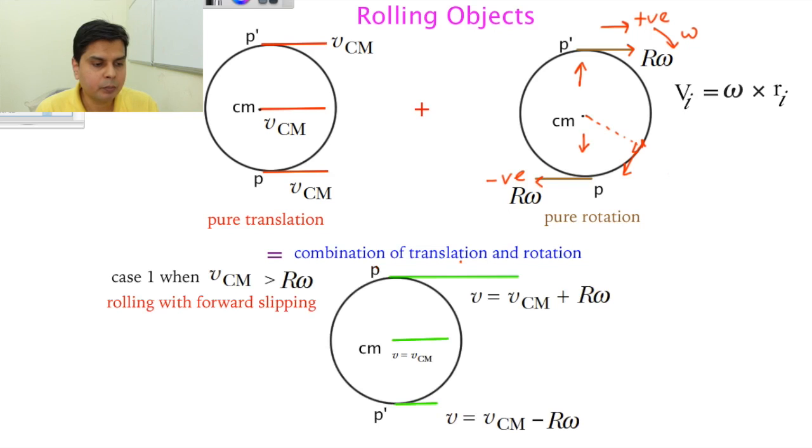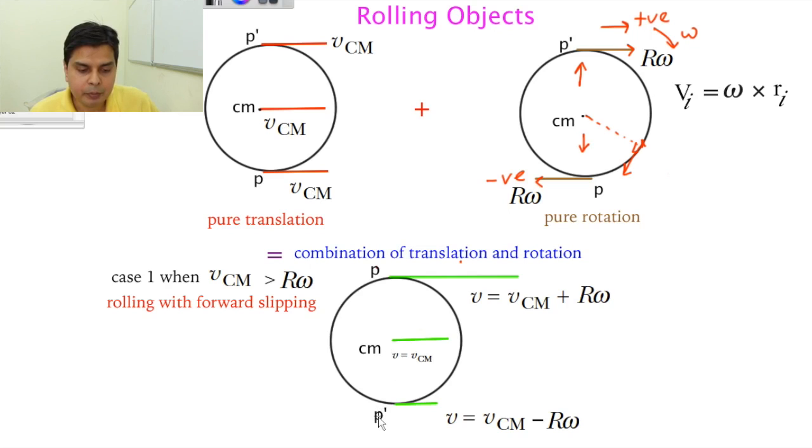Number one, suppose my VCM is greater than R omega. Now this particle P will have both velocities in the same direction, so we will have VCM plus R omega. This center of mass will be moving on with the same velocity. Because of rotation, the center of mass will have no velocity, because R is 0 for the center of mass. Since this rotation is about the center of mass, Vi is equal to omega cross 0, which is 0. So the total velocity of the center of mass will be VCM.